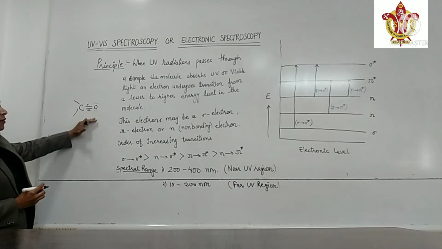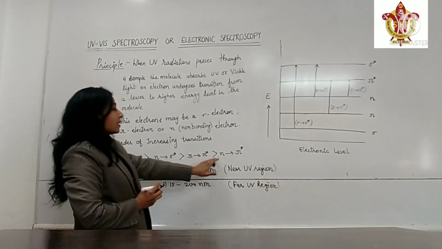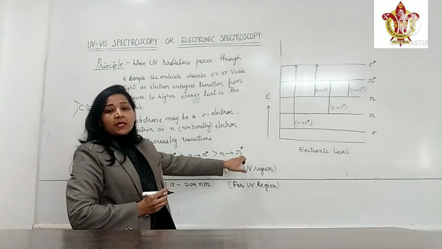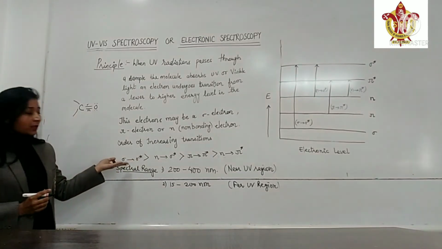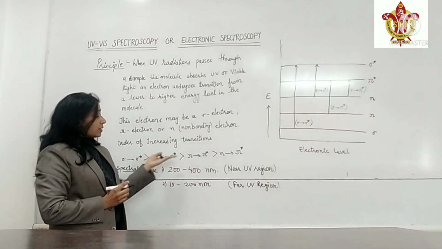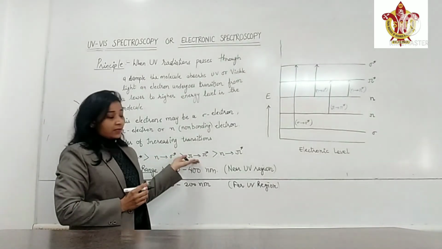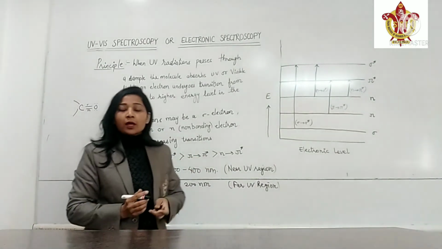This is an example which can be given for non-bonding to sigma star, pi to pi star, and non-bonding to pi star also. It involves alkanes, amines, alkenes, and carbonyl compounds.